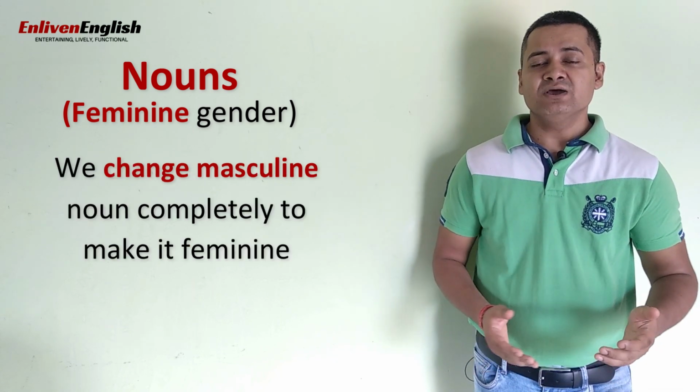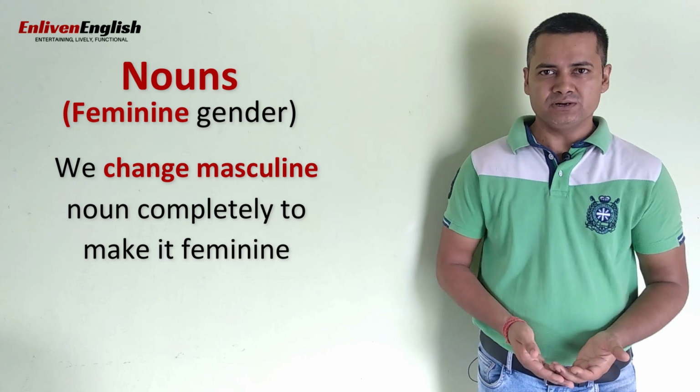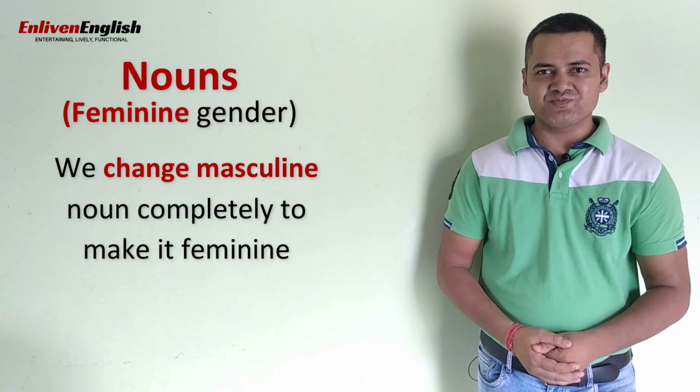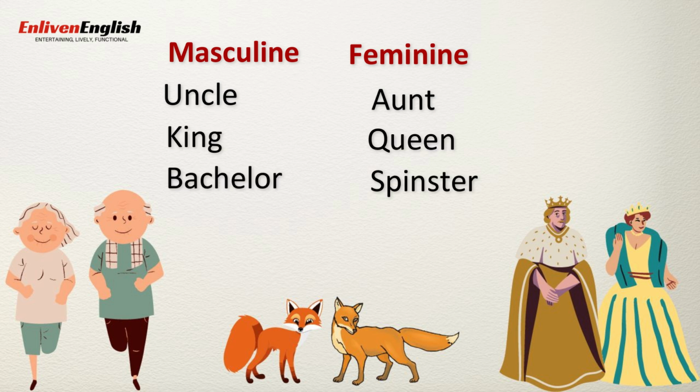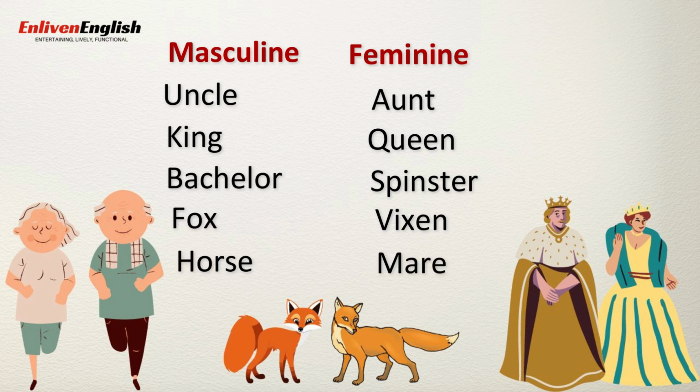And at times we use an entirely different word to make it feminine. For example, uncle, aunt, king, queen, bachelor, spinster, fox, vixen, horse, mare, and so on.